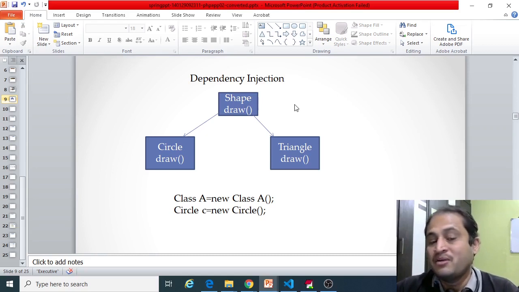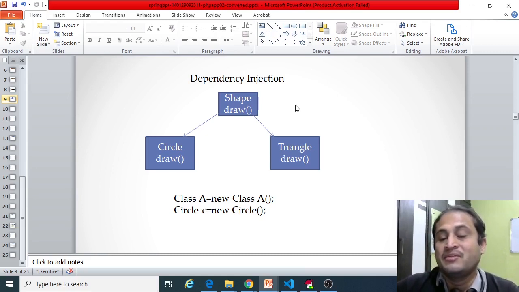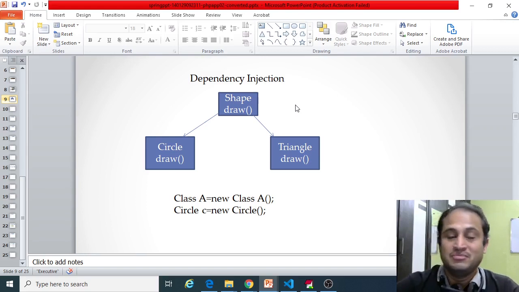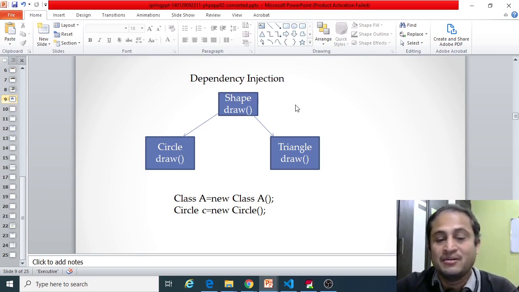From the Shape interface, it will see the configuration file, whether it is a triangle or circle or hexagon, whatever, and it would invoke that particular draw method. So this is a high level simple example. There might be a lot of business code executed inside the classes implemented by the interface. We will see that in the upcoming classes.